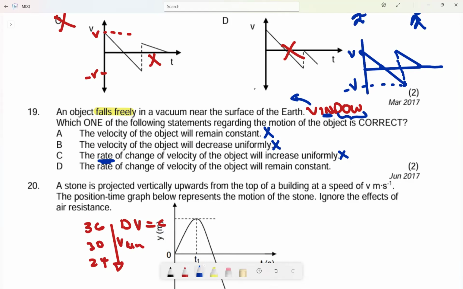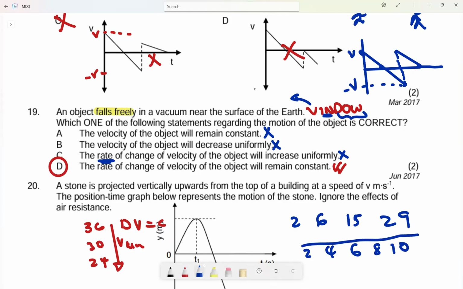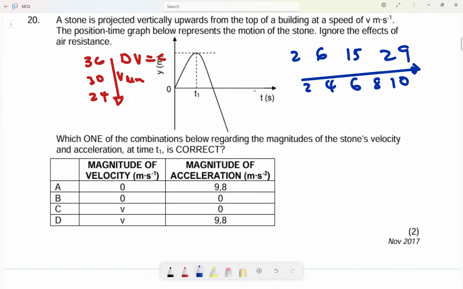The rate of change of velocity of the object will remain constant. Very, very good. I want you to understand that the rate changes with the same rate now. If it changes, let's say it started with 2, then 6, then 15, then 29, that is not what we mean by the rate of velocity. But while it is 2, 4, 6, 8, 10, the velocity increases uniformly, and the rate is equal. The rate at which it is changing is by 2. It is equal. Can you see that? Yes.